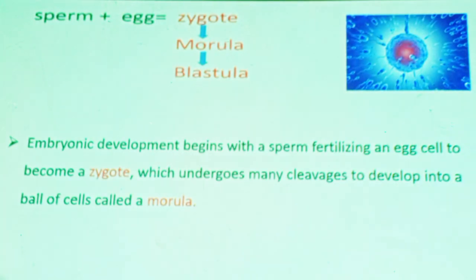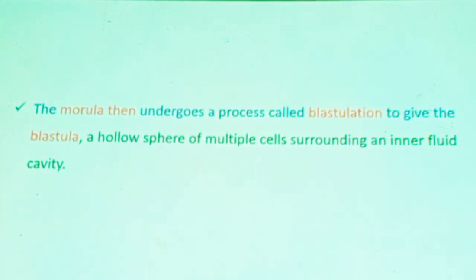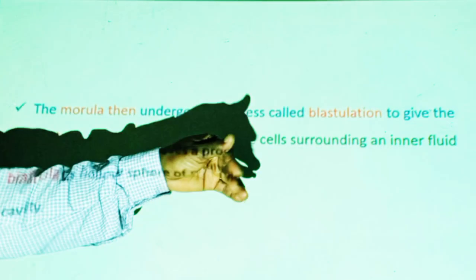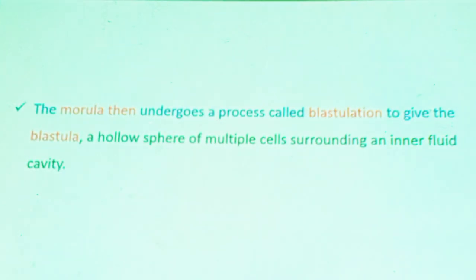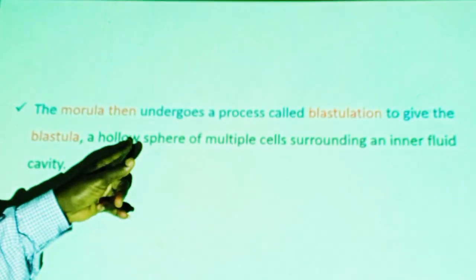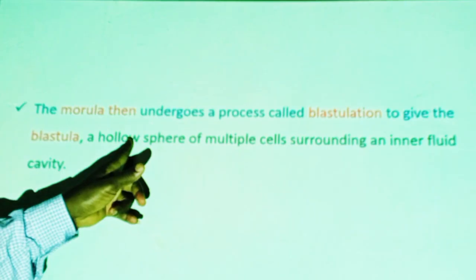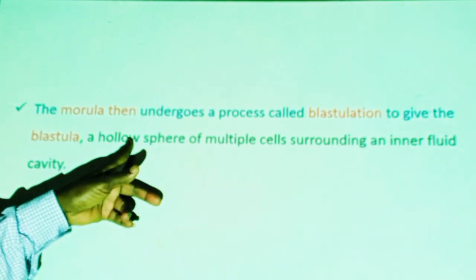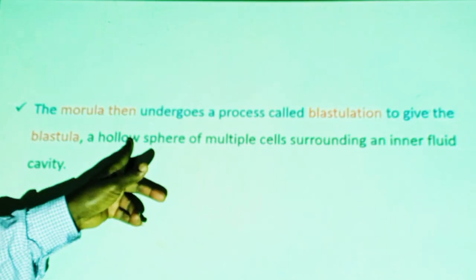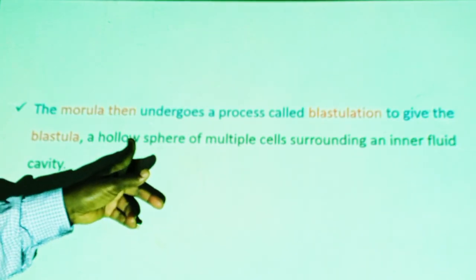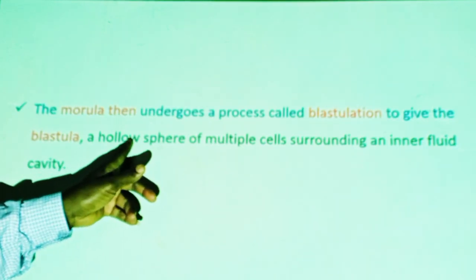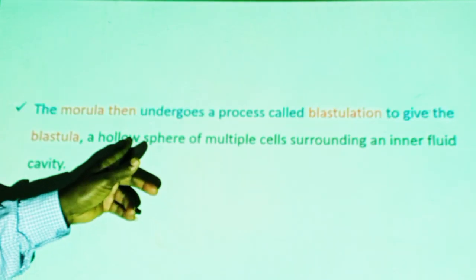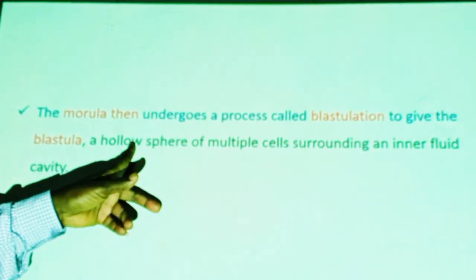You can see this. The morula undergoes blastulation to give the blastula, which is hollow. Inside there is a space. In the case of blastula, it is not a solid mass. The inner portion of the blastula has a fluid-filled cavity. That is the difference. This cavity is responsible for the formation of tissues.